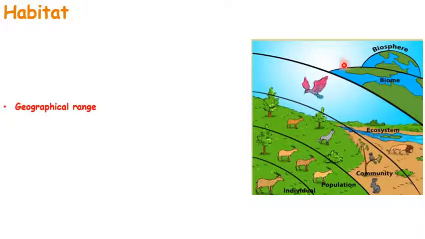Again, let's talk about a few things before we get into habitat. We have the biosphere, the entire planet Earth that contains all living things, including humans too. All of that collectively is what we call the biosphere. And we have the biome.